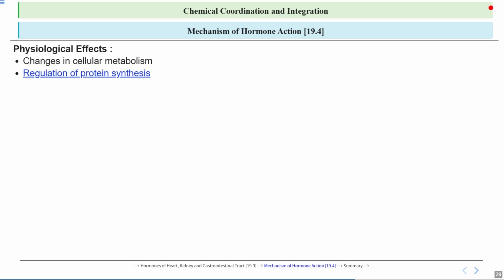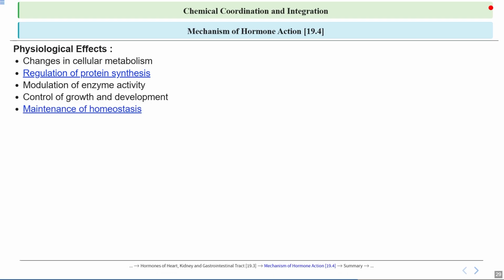Regulation of protein synthesis. It leads to regulation of protein synthesis. It also has an effect on modulation of enzyme activity. It refers to the way enzymes can be turned on or turned off to control the rate of biochemical reactions in the body. And control of growth and development. It refers to the regulated process by which an organism grows and matures, which is controlled mainly by genes, hormones, and environmental factors.